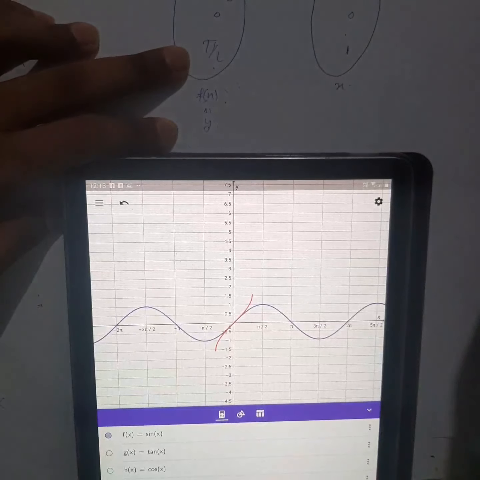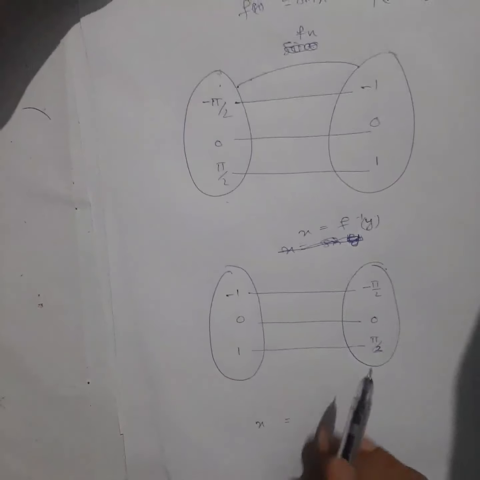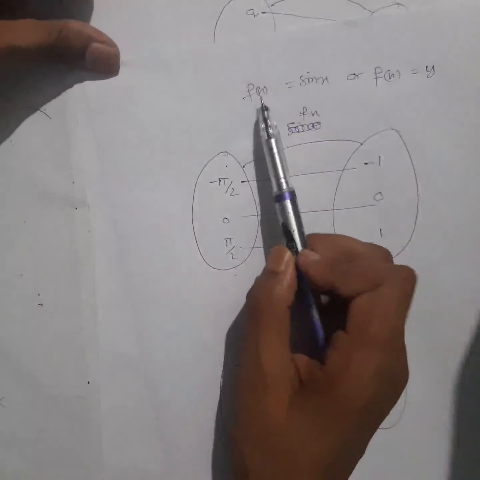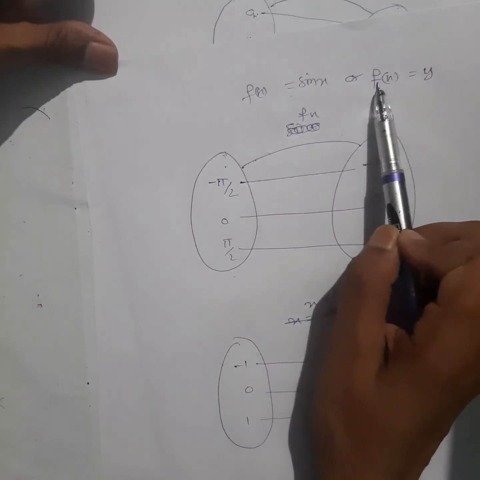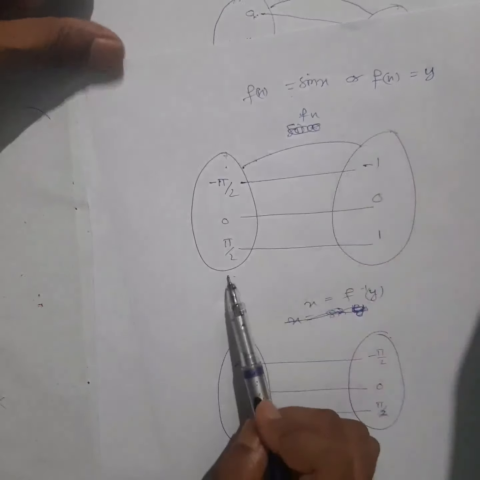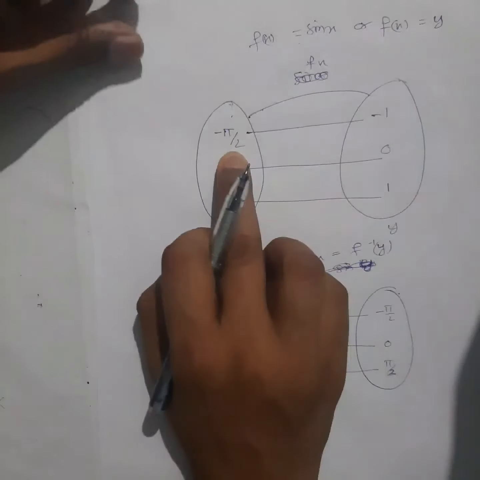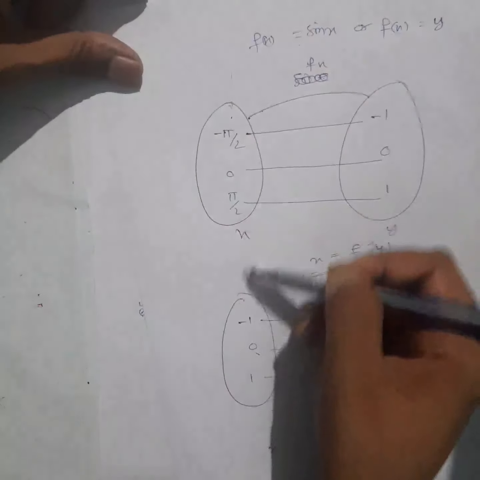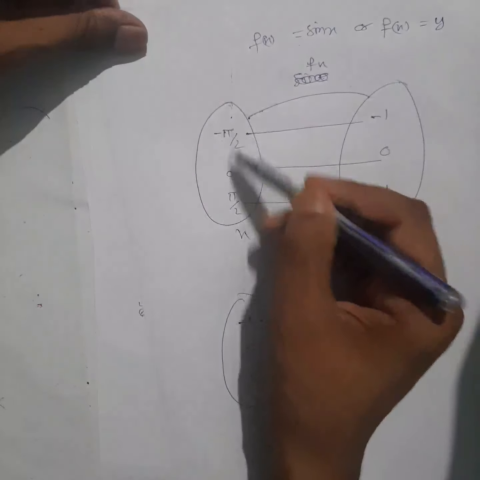Minus 1 to 1. Let me write this down first properly. Okay, I have written it properly. See here, if your f(x) equals sin x, or in place of f(x) I can write y. f(x) equals y. So this will be your x, this will be your y. Instead of taking all x, now everything I have taken only from minus pi by 2 to pi by 2. I hope you have understood this one.